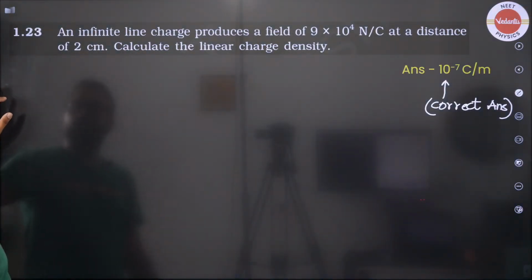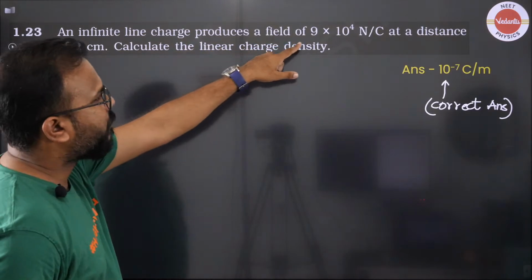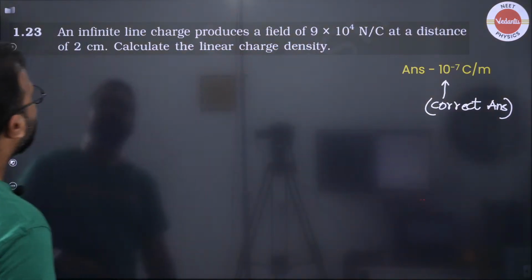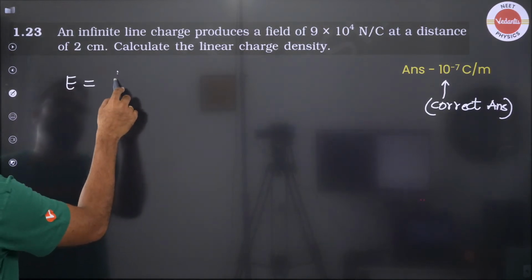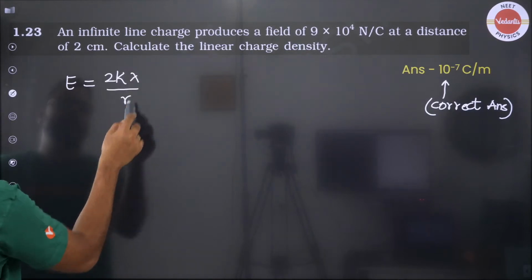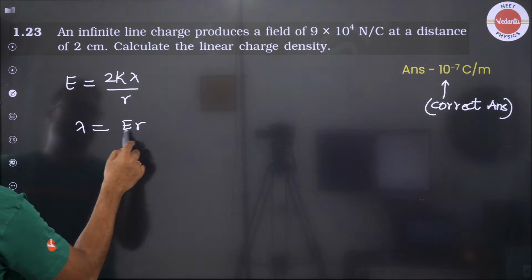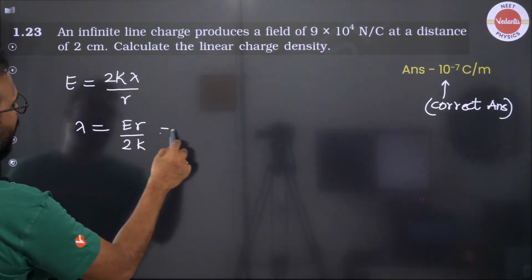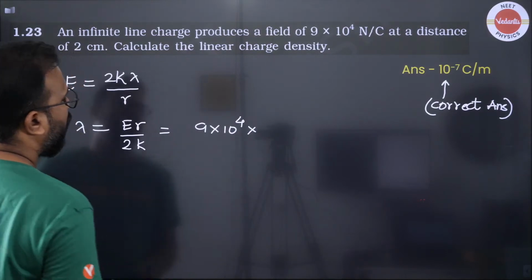Okay, cool. So this one, let's do this first. An infinite line charge produces a field of 9 into 10 to the power 4 at a distance of 2 centimeter. Calculate the linear charge density. So first of all, electric field due to an infinitely long wire is given by 2k lambda by r. They're asking you to find out lambda, which will be E into r by 2k. So electric field is 9 into 10 to the power 4.